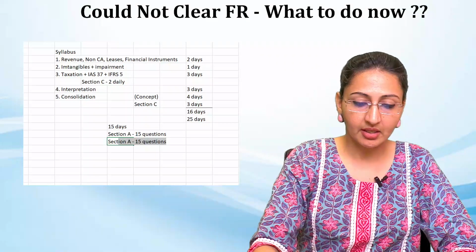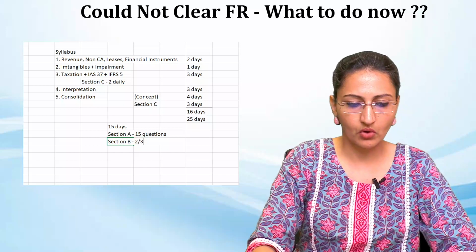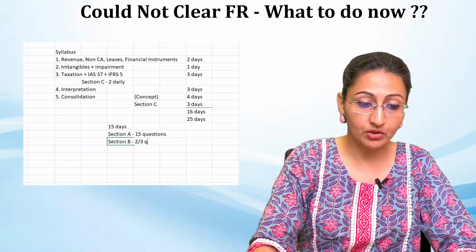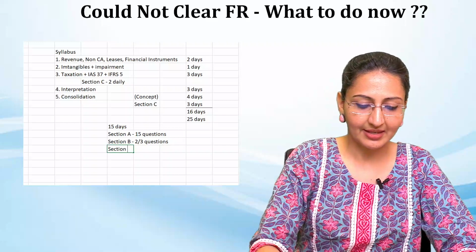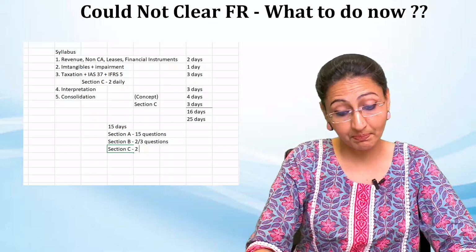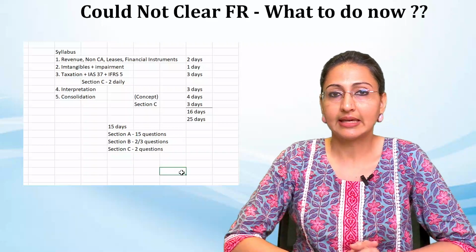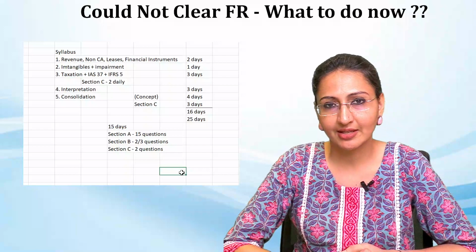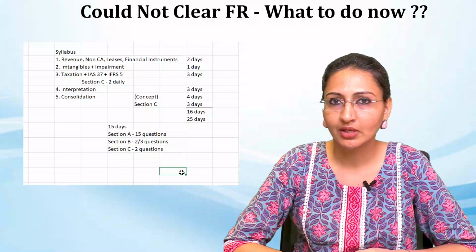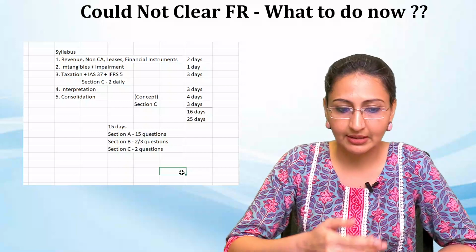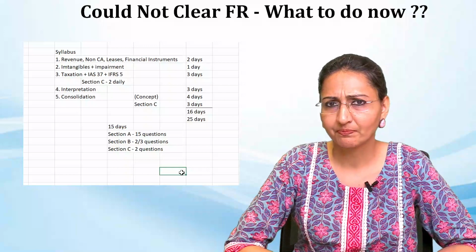Then 2, 3 or at least 2 section B questions, again chosen randomly. And section C questions, I'll say bare minimum 2 questions please. Even if you are working, at the end when you have 15 days for your exam, you have to study for 3 to 4 hours daily. So try to give 2 hours in the morning, 2 hours in the evening, or 2 hours in the morning, 1 hour in the evening. Try to manage that way.